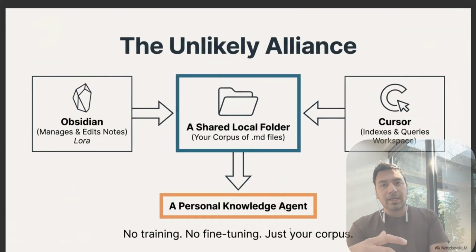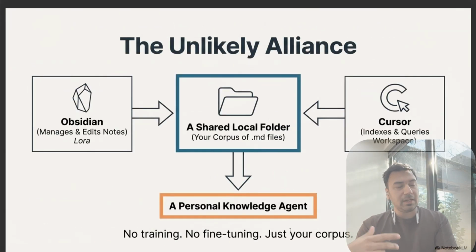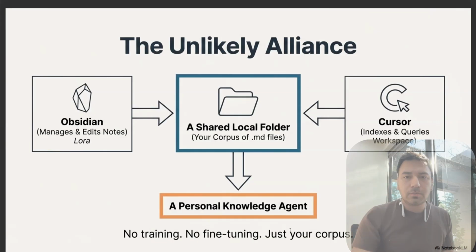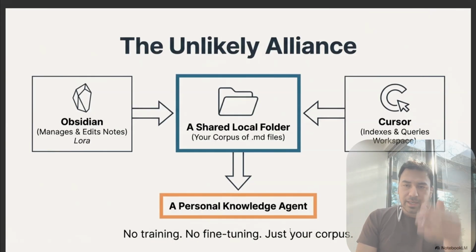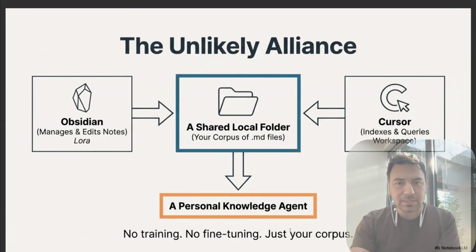So what I ended up doing was that I had a realization that if Obsidian can take notes, and I remembered that Cursor actually indexes everything. So if you have a coding tool like Cursor on your machine, Cursor indexes everything on the workspace. So what I did was I pointed Obsidian and Cursor to the same workspace. So that's the magic which I did. And obviously you can do that too. And then you can just keep writing notes in Obsidian and then you can keep asking questions via Cursor. So you get the best of both worlds.